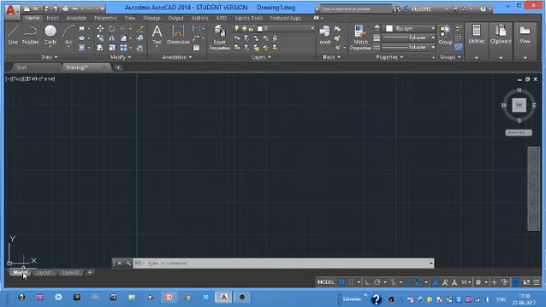So here we are having model and layout 1, layout 2, right? So after total completion of a figure, we have to give the output, right? So in order to get our drawing in required paper sizes, we have to go for the layouts and we have to set the paper sizes and scales over there. So later on we'll see those topics.